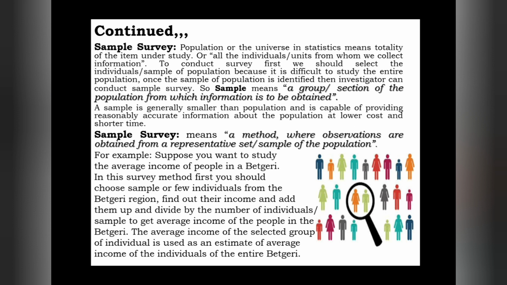We can use the estimated value for the whole population. That is what we understood from the sample survey.